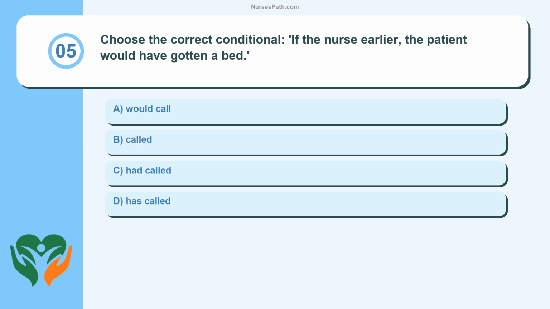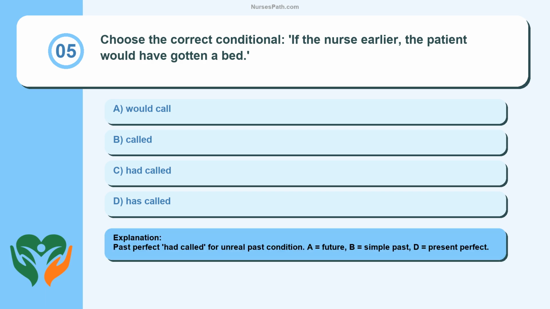Question 5. Choose the correct conditional. If the nurse blank earlier, the patient would have gotten a bed. Would call, called, had called, has called. Past perfect, had called, for unreal past condition. A equals future, B equals simple past, D equals present perfect.